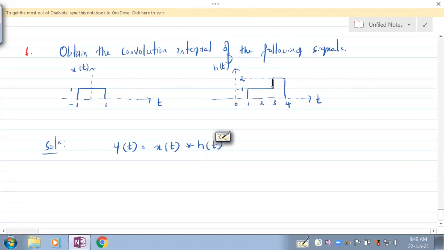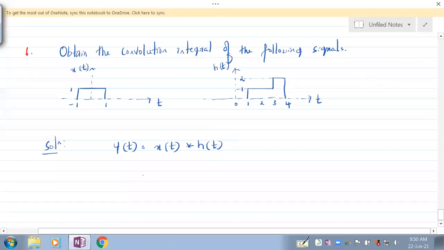Always let us have a comparatively complex signal. This is more complex than this, right? This is 1 throughout, there is absolutely no problem. But here it is 1 for some duration and 2 for some other duration. So both the values are there. So let this be our first signal.